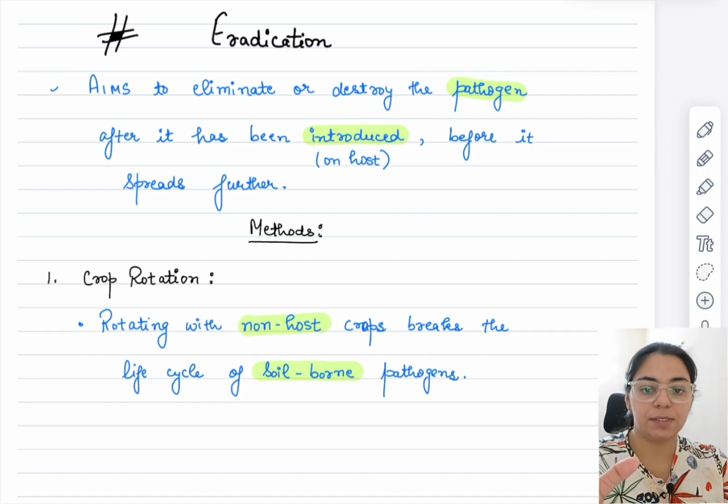Suppose one specific disease has occurred in our field, and that particular pathogen survives for 2 to 3 months or maybe 6 to 7 months, and after that it dies by itself if it doesn't get a host.